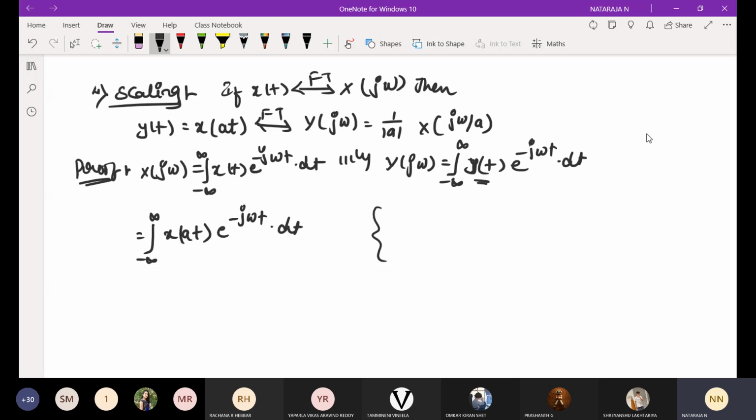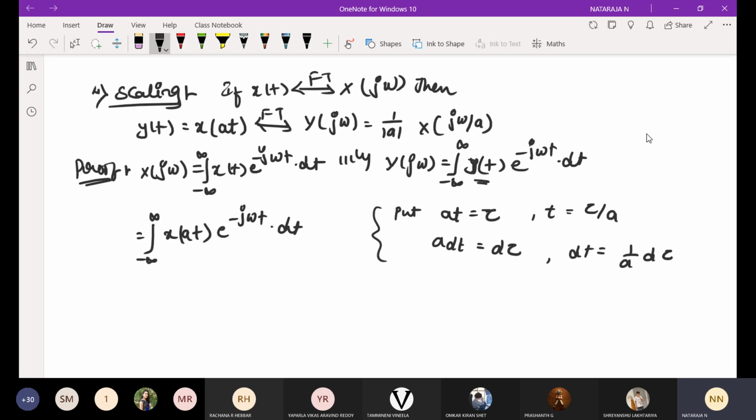Now I am going to change the notation. Put at is equal to tau. Then what is my t? T is equal to tau by a, I can write. Then if I differentiate with respect to t, I am going to get d tau. So dt is equal to 1 over a d tau, I can write.